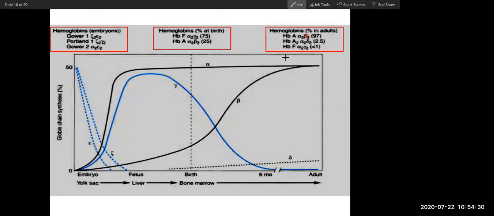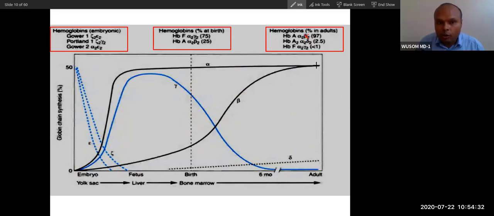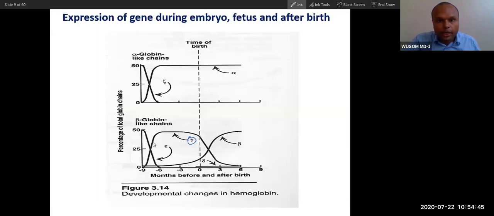Yes, sir. And what is the normal concentration here during the adult phase and at the time of birth? And what is the composition of Portland and Gower during the embryonic period? This is also very important to remember.